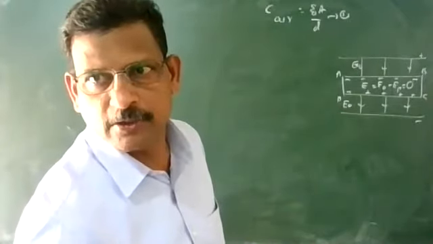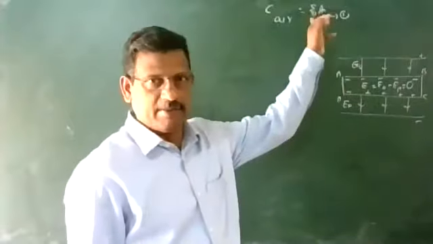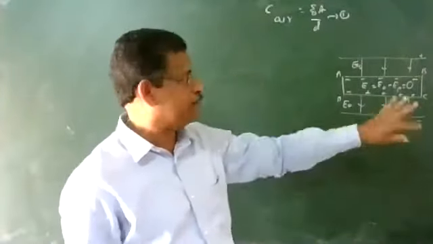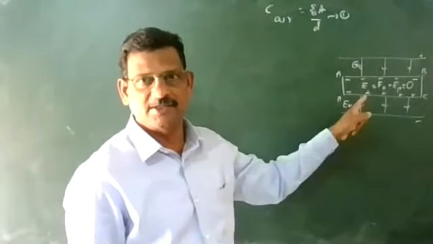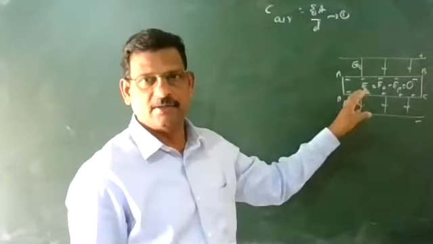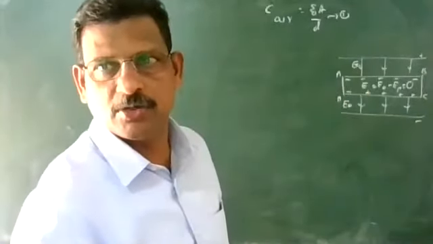Can you remember this point? In air medium, we have seen epsilon 0 A by d. When a conducting slab, copper slab or aluminum slab, is placed in between, inside the electric field is equal to 0.